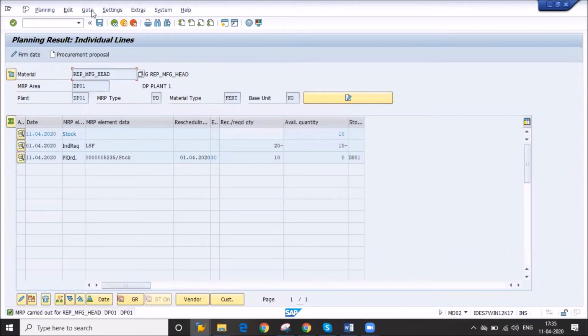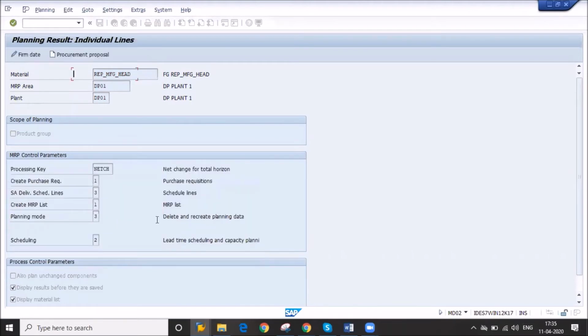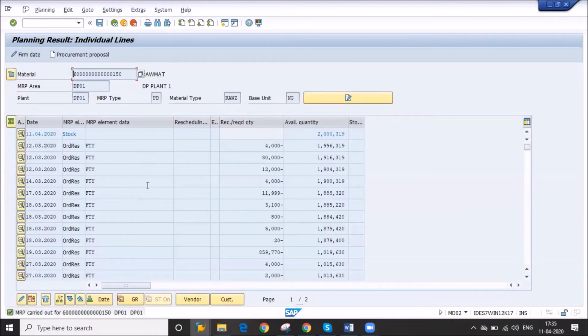So again I save it. The system will give a pop-up message on how you want to save it. So plan a built-in topic. In this case you can check. This is your raw material. Now you check your raw material can be used in different orders.